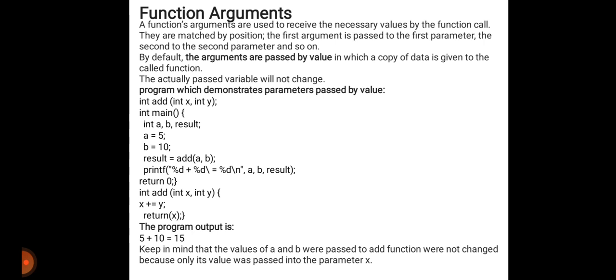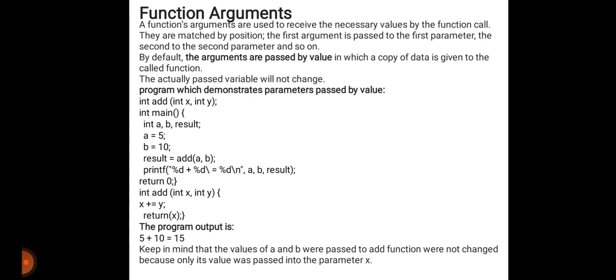You will get the output from this instruction. Then return 0. int add of int x, int y: x plus equals y, return x. And the program output is what? 5 plus 10. A is 5, B is equal to 10, and we will get the output of 15. Keep in mind that the values of A and B, which were passed to the add function, were not changed because the value was passed into the parameter x.